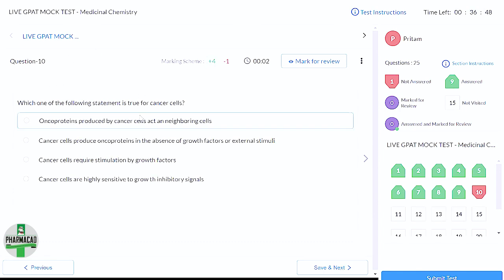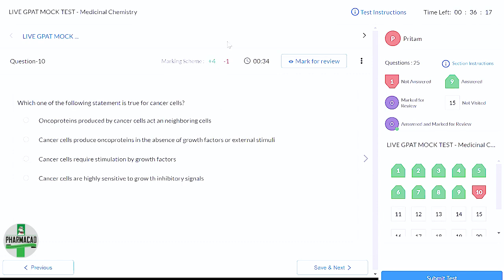Now, which of the following statements is true for cancer cells? Okay, any guesses? Oncoprotein produced by cancer cells act on neighboring cell. Is it true? Okay, for this you'll have to read the cancer topic, but basic I'm telling you here.